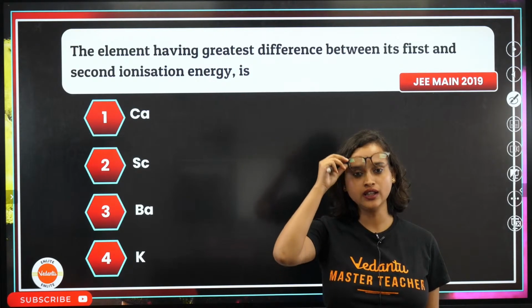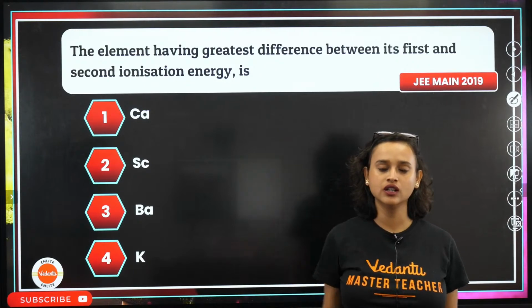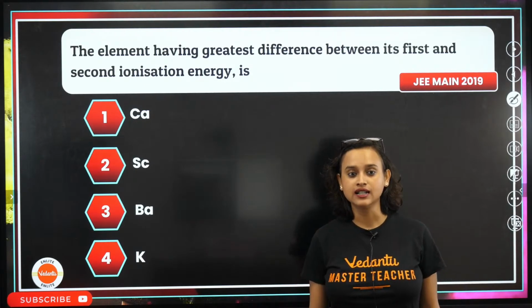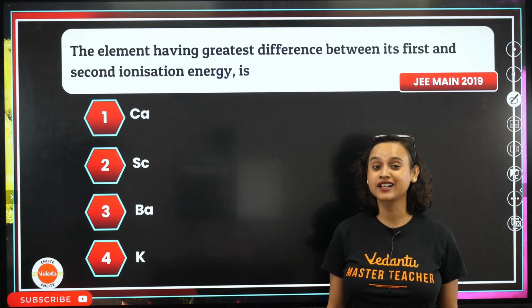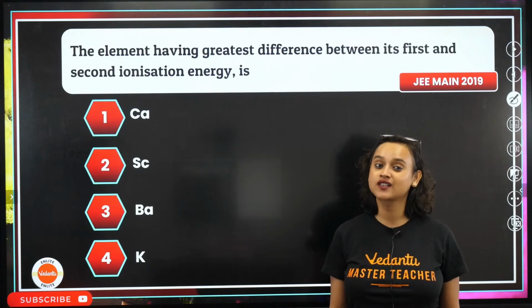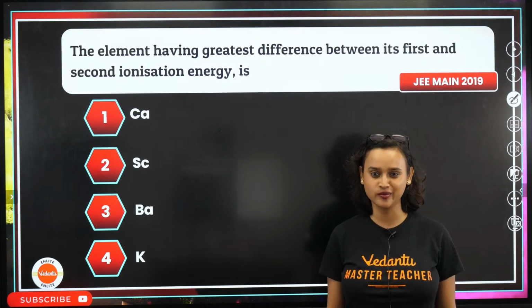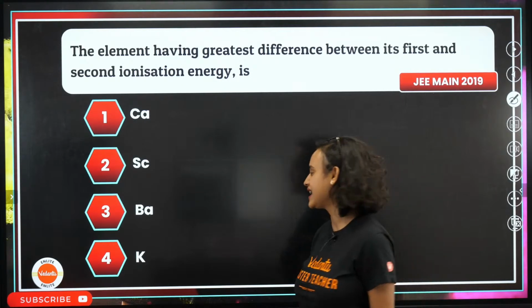No, Shruti. How can it be 2? Why will it be scandium? Scandium actually shows the +3 state, if you remember. So losing the first 3 electrons is very easy for it. That cannot be the answer. It has to be potassium.